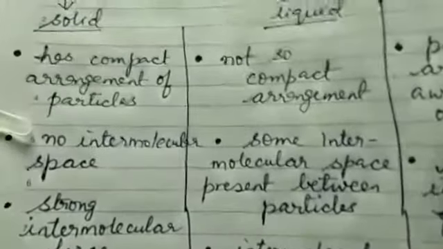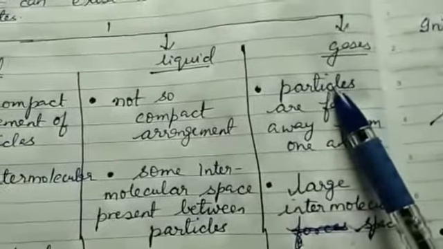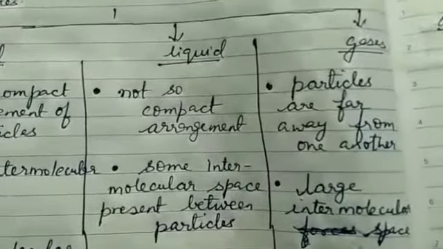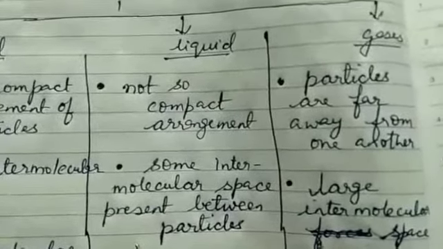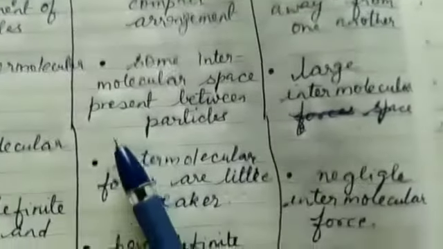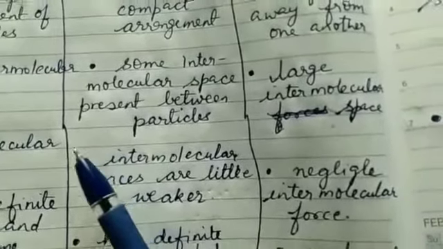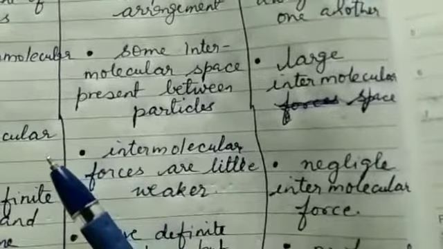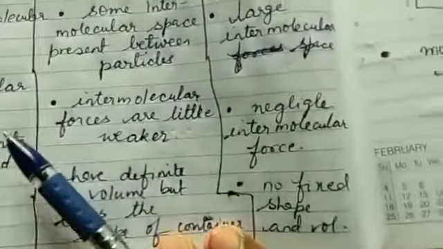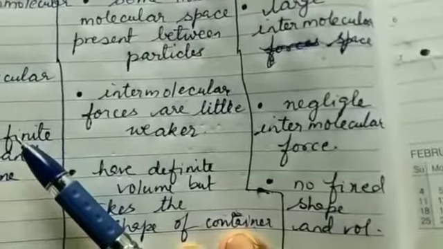Now we come to the third state of matter, which is gas. Particles of gases are far away from one another. Why are they far away from one another? It is because they have large intermolecular space due to negligible intermolecular force of attraction. Because of the above three factors, gases do not have fixed shape, nor do they have fixed volume.